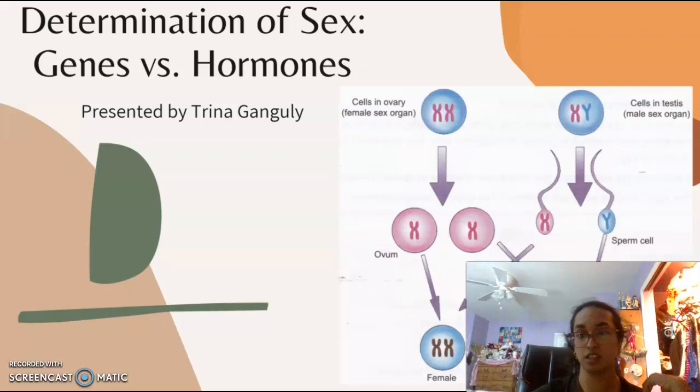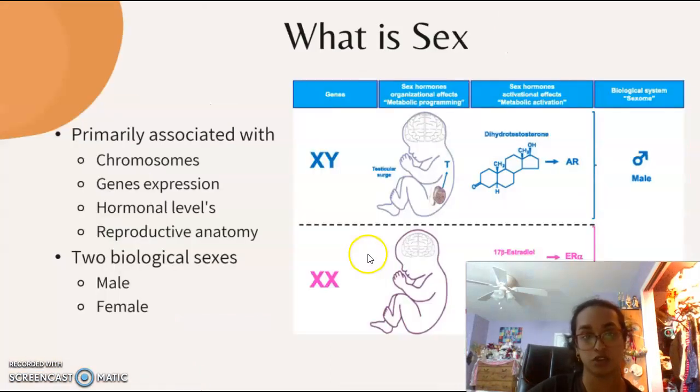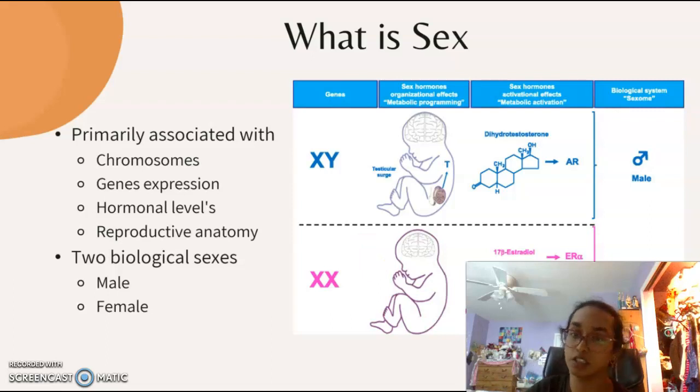Today I'll be discussing my presentation, which is the determination of sex, genes versus hormones. To begin with, sex refers to a set of biological attributes in humans and is known to be the mixing of genomes via meiosis and fusion of gametes. It is a defining biological characteristic and is primarily associated with physical and physiological features, including chromosomes, gene expression, hormone levels and function, and reproductive anatomy.